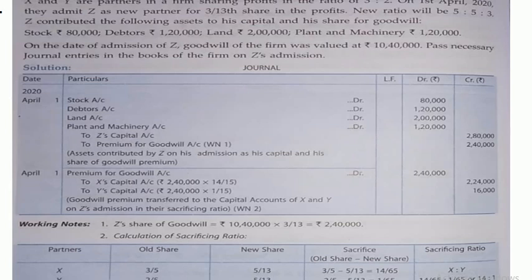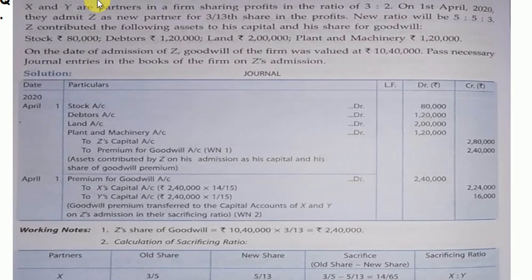So here is an example, and I'm not reading the question, but you can very well pause your clip and read the question. I'm giving you the solution. Here is the solution. The new partner Z is bringing stock, debtors, land account, and plant and machinery account as 4 assets in the form of premium for goodwill. So you will write their values individually: 80,000, 120, 2 lakh and 120. Then his capital account is credited with his capital 2 lakh 80,000, and premium for goodwill account is credited with his share of premium for goodwill 2 lakh 40,000.